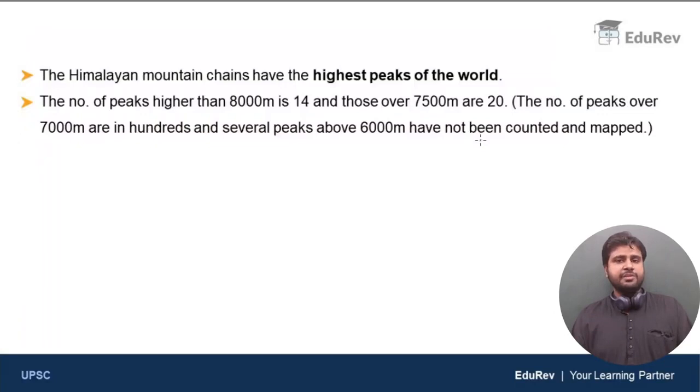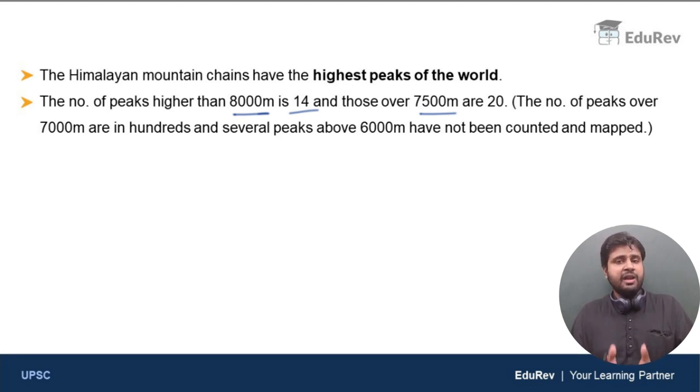Now, let us discuss the height of the mountains in the Himalayas. The Himalayan mountain chains have the highest peaks in the world. The number of peaks higher than 8,000 meters is 14. The number of peaks more than 7,500 meters high is 20. The number of peaks more than 7,000 meters high is in the hundreds. And there are many more mountains more than 6,000 meters high. Due to the complexity of the area, many mountains have not been mapped, counted, or named also. That is the beauty of the entire Himalayan region.